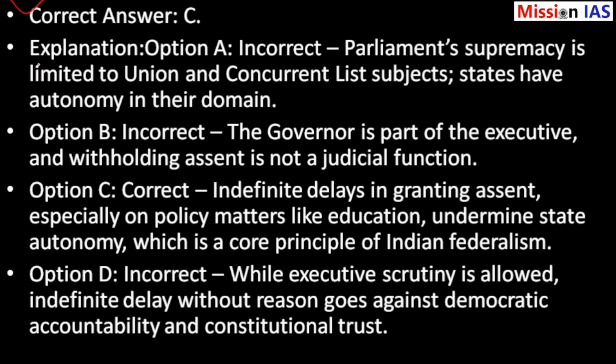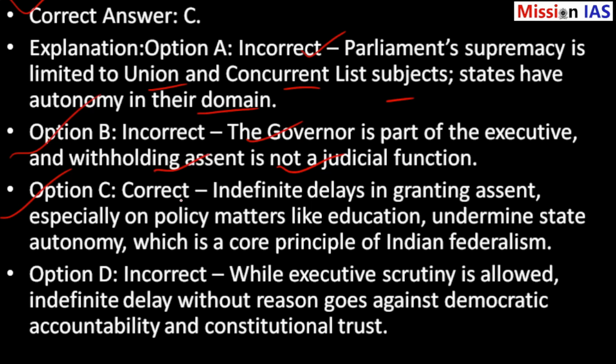The correct answer is option C. Option A is incorrect. Parliament's supremacy is limited to union and concurrent list subjects. States have autonomy in their domain. Option B is also incorrect. The governor is part of the executive and withholding assent is not a judicial function. Option C is correct.